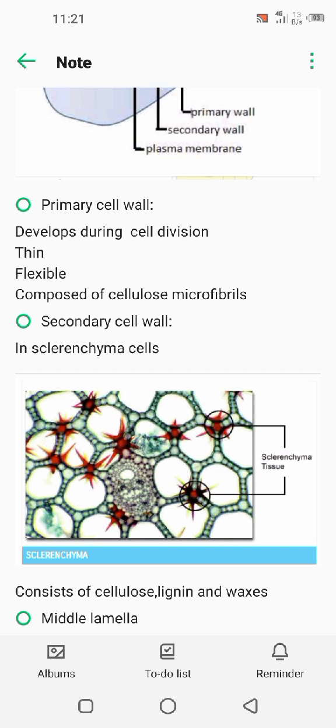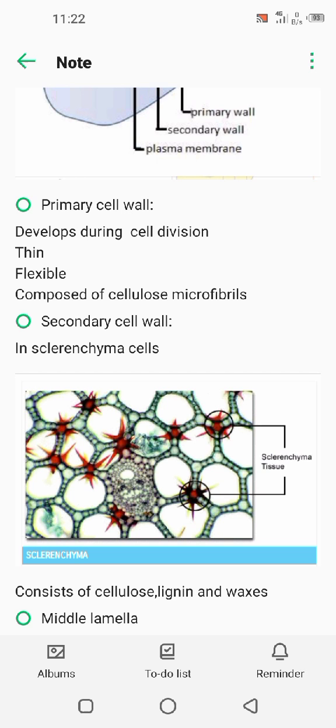Cellulose microfibers means bundles of cellulose chains running through the matrix of other polysaccharides. Polysaccharides like hemicelluloses and pectin. So what is pectin? Pectin is a polymer. What is a polymer? A polymer is a long chain, of around 200 galacturonic acid molecules. Majority of its carboxyl groups are methylated. Methylated means methyl group is attached. It is less hydrophilic. Hydrophilic means water loving. So less hydrophilic means less water loving, meaning insoluble in water.